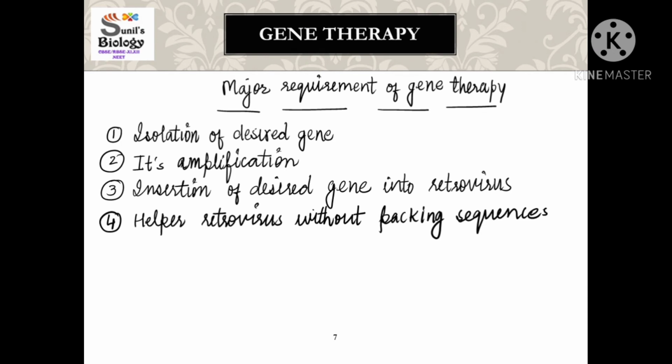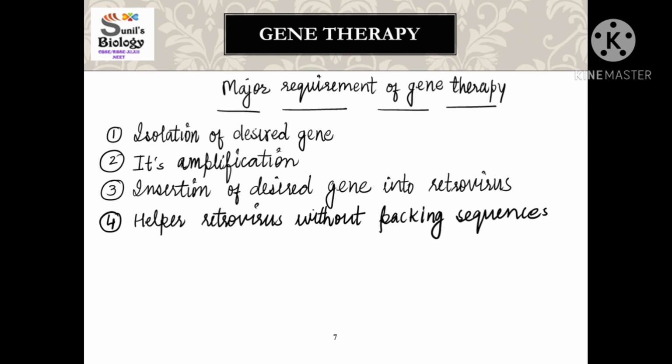And later on, this ADA gene is inserted into the retroviruses. Those are retroviruses which infect the human cell. This ADA gene is inserted into them, and one more virus is required over there, and that would be called a helper retrovirus, which should not have any packaging sequences. Now the question comes here, what do you mean by the retrovirus without packaging sequence?